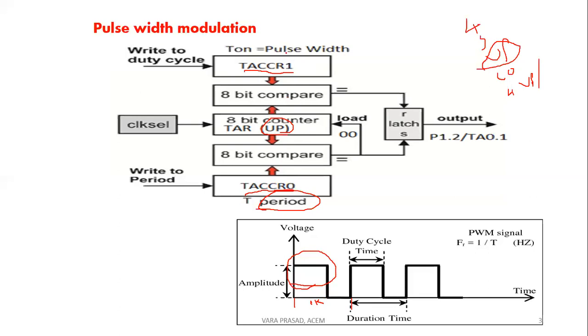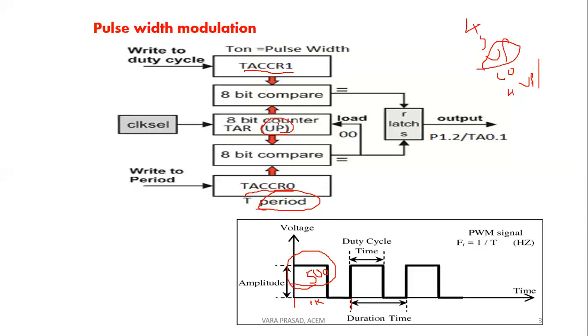Similarly, for the pulse width, let us assume it is 500. That 500 will be stored in the Timer A CCR register. Suppose the clock is started, so the count starts from 0, 1, 2, 3, 4, 5 like this.